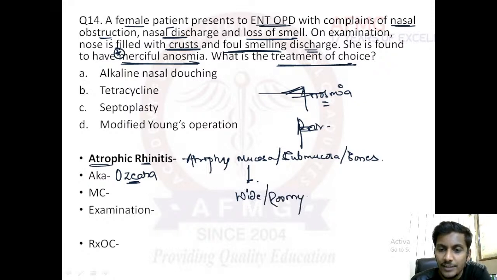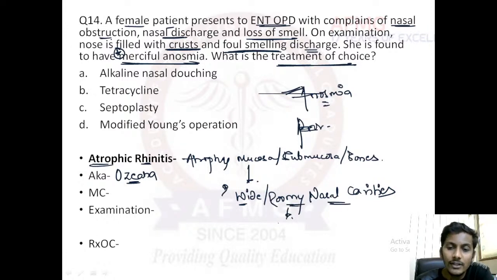There would be wide roomy spacious nasal cavity, and this was a question in INI-CET in November 2021. This was a clinical case which was given, and they had asked what is the finding that we will see in this patient, and one of the options was roomy nasal cavities. So we will find wide roomy nasal cavities as everything is atrophied. As there is presence of these wide roomy nasal cavities, there would be excess mucus production, and this excess mucus would undergo drying, and this dried mucus would lead to crust formation.